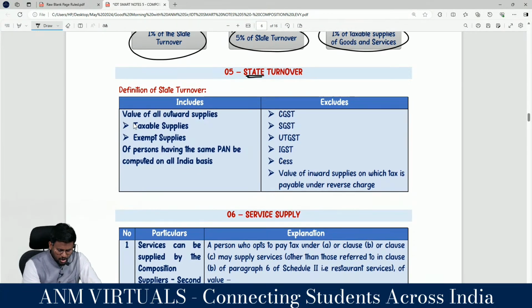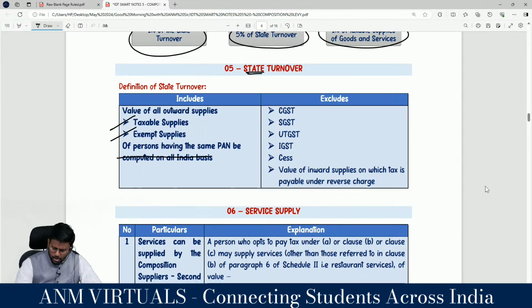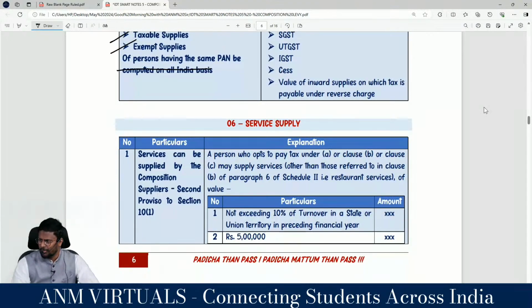State turnover includes the value of all outward supplies such as taxable supply and exempt supply. Interstate supply, export of goods or services or both will not come. And it excludes CGST, SGST, UTGST, IGST and the value of inward supply on which tax is liable to be paid on reverse charge. Persons having the same PAN, but to be computed on all India basis, will not come, because this is a state turnover. When calculating state turnover, we have to see only how much turnover is there in that state, and not how much turnover is there in all of India.